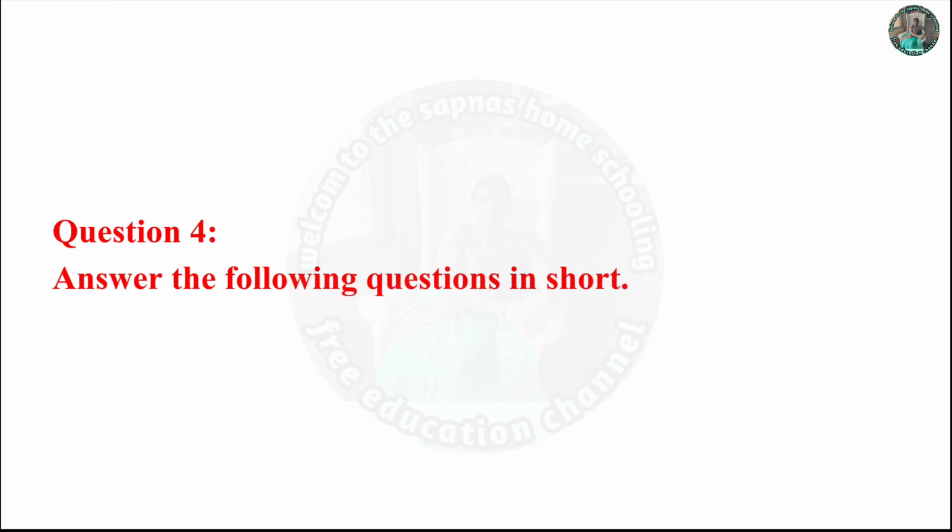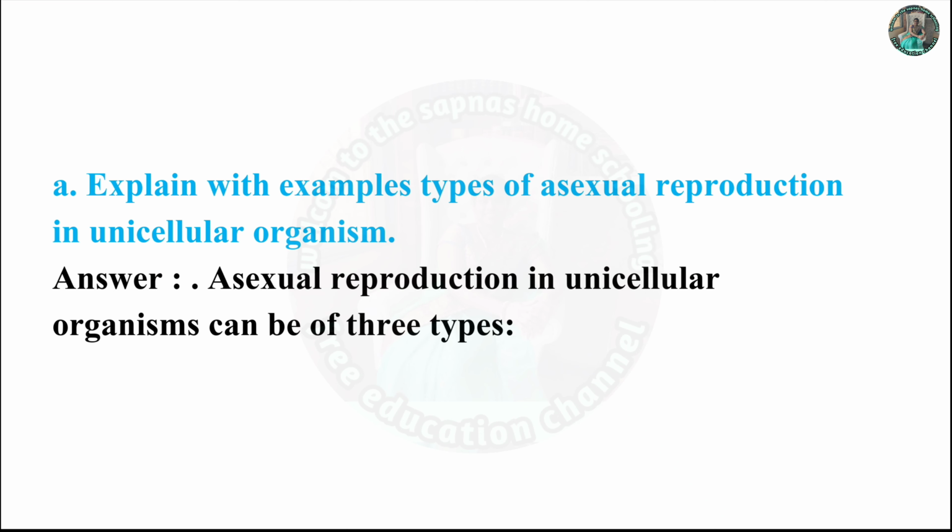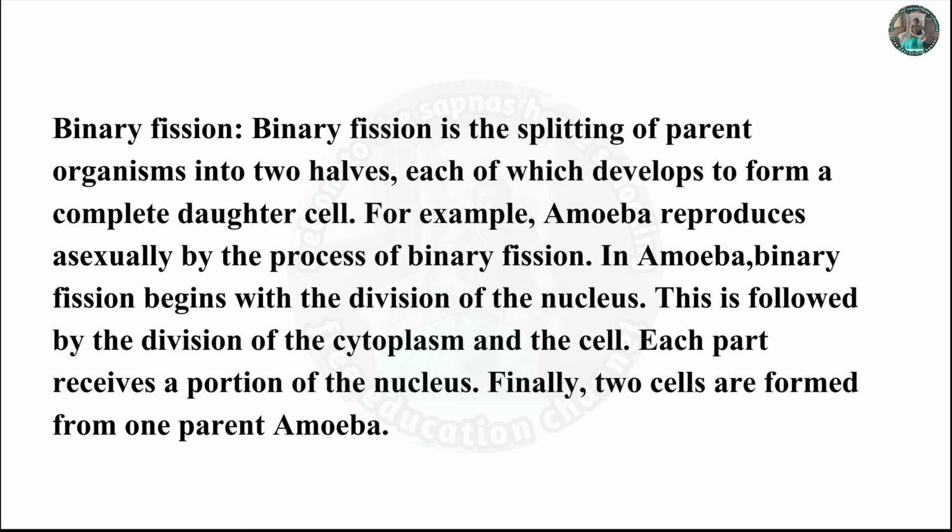Question 4. Answer the following questions in short. A. Explain with example types of asexual reproduction in unicellular organism. Answer. Asexual reproduction in unicellular organism can be of three types. A. Binary fission. Binary fission is the splitting of parent organism into two halves, each of which develops to form a complete daughter cell. For example, amoeba reproduces asexually by the process of binary fission.